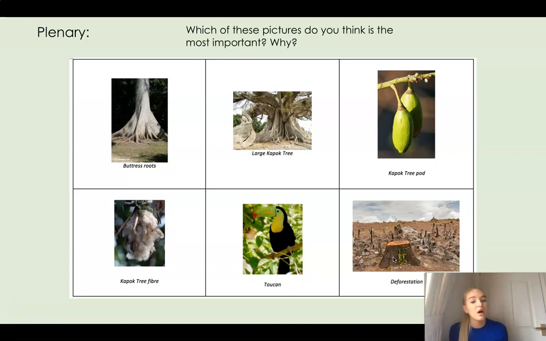You might have thought the large kapok tree was really important based on your learning from today, or you might have thought the kapok tree pod was really important. But that is up for your own interpretation. I just wanted you to have a bit of a think.